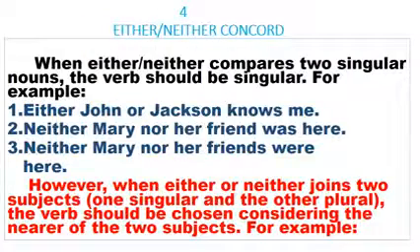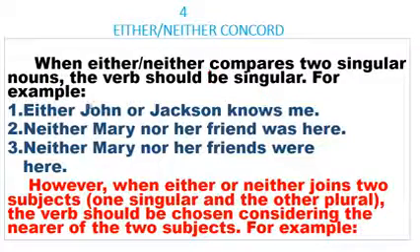Can you look at the screen? What do you see now? Either/or, neither/nor Concord. You can call it either-or or neither-nor. So, either/or, neither/nor Concord. What do you mean by this? We use them in sentences. What I'm saying is that when either/or or neither/nor compares two singular nouns, that is, when you use any of these words in comparing two singular nouns, some will say join, but I use compare, the verb should be singular.